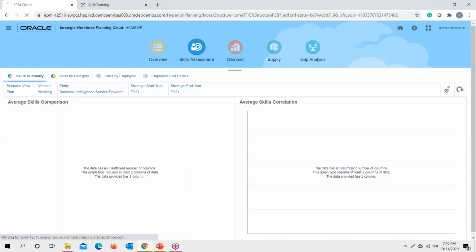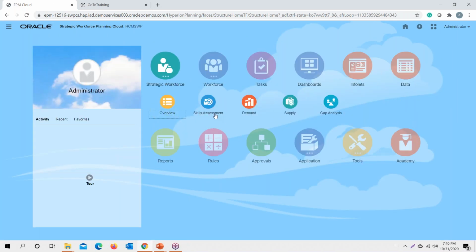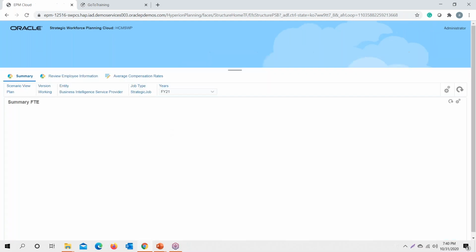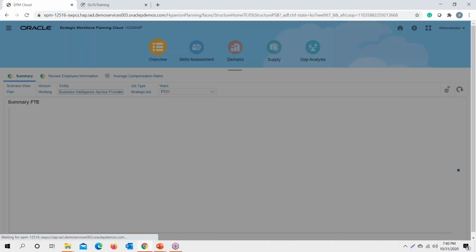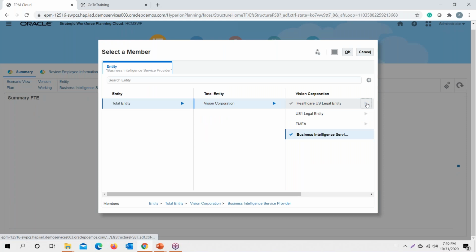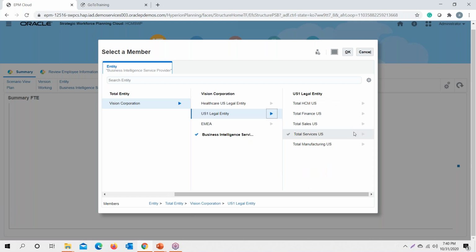If we move to strategic workforce, under it we have the cards named skill assessment, demand planning, supply planning, and total gap analysis, which is the overall analysis of the complete strategic planning that we do. And under overview, we have the data set, which is more of the reporting, wherein the complete reporting of the total FTE and so on could be viewed. Let me select one of the entities which has the required numbers so that we could have a better view of how things look in our application.